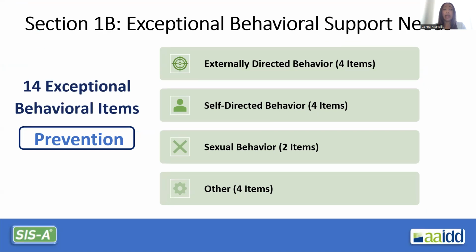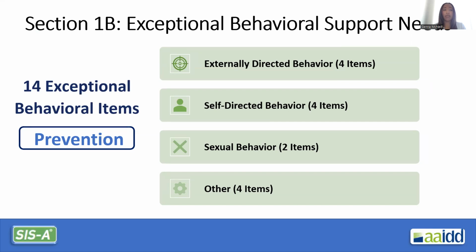Section 1B, exceptional behavioral support needs. There are 14 items in this section. The focus of the behavior section is the prevention, as you can see circled here, the prevention of the behavior. Assessors will discuss all 14 behavioral items with respondents.